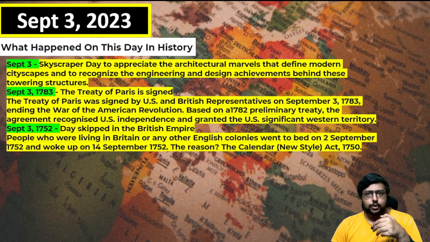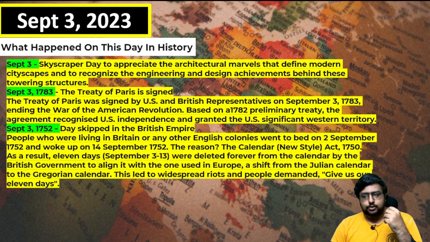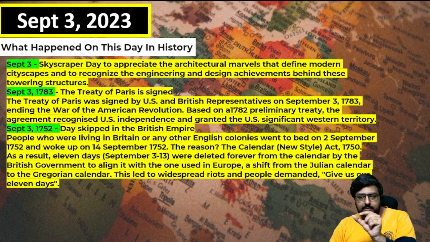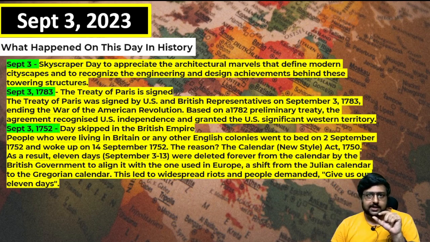Now we are following the Gregorian calendar. Earlier there used to be something called the Julian calendar. All this is related to the Roman Empire, Julius Caesar, Augustus Caesar. There are many things. Even in the months, July and August are like Julius and Augustus. That is why both have 31 days. In the other months, if you see, it's 30, 28, 31, alternating. But July and August are the only place where you see back-to-back 31 days. There is some history behind it that you will know when you study more.